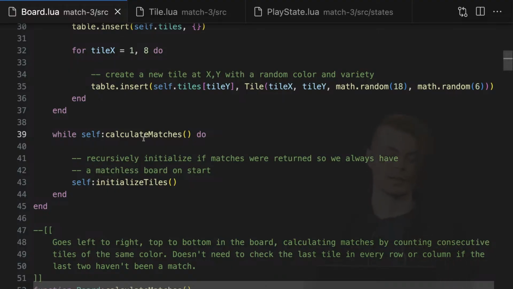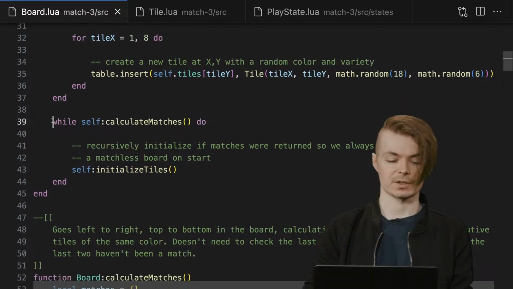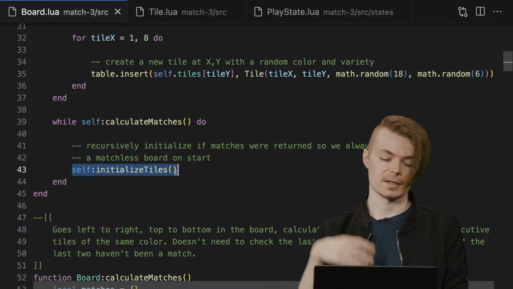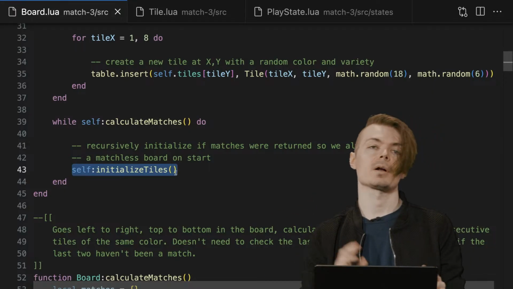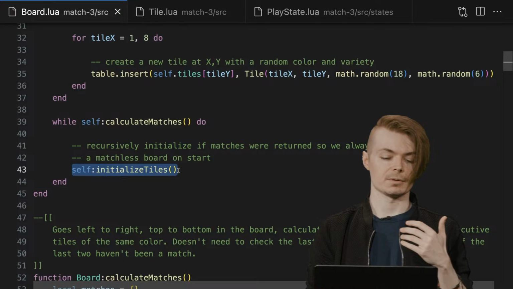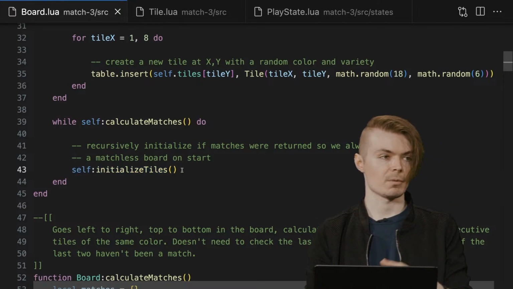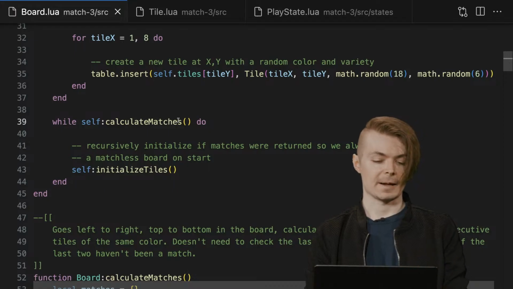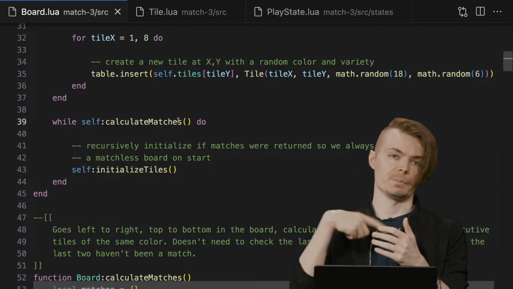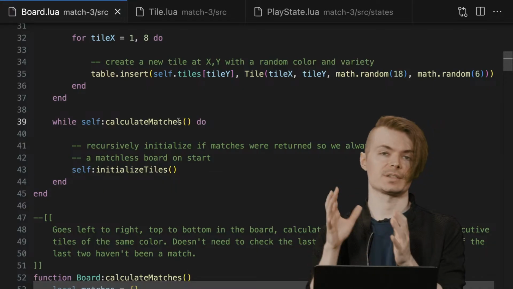So what we can do is take a look at calculate matches. Essentially the logic here is that we're just going to reinitialize over and over again until we hit a point. Mathematically, it's very easy with the number of variants there are right now. But in a world where you might have only a few variants, you might instead just perform the actual matches, keep the same board state, and repeat that over and over again until you get to a stable board state.